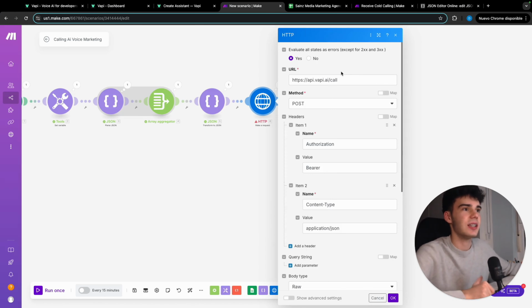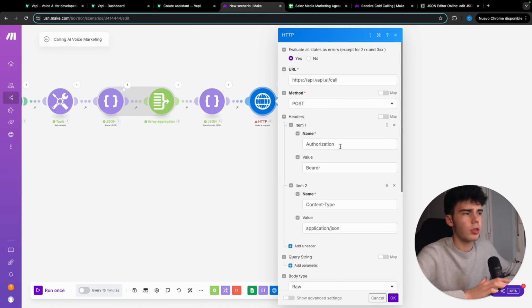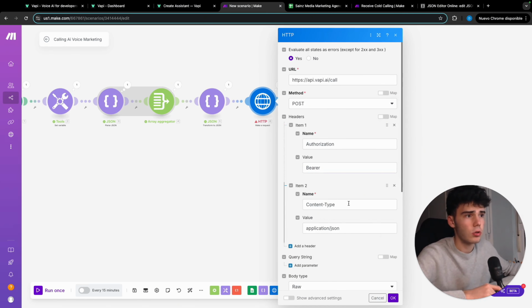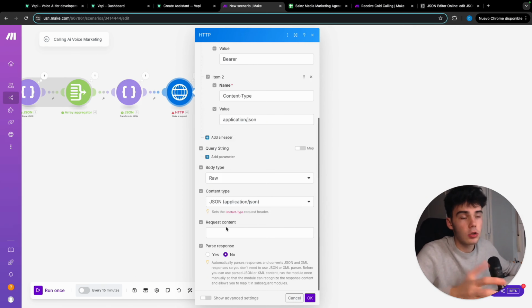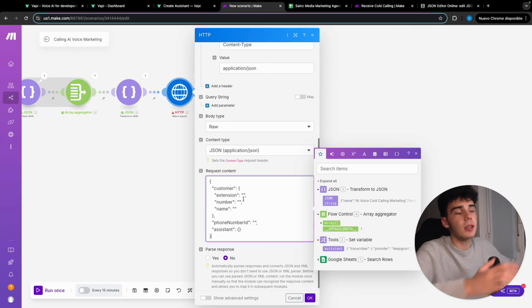We'll have to add these things. URL, you have to add this one. You can copy it from here in create call. Authorization, and then here in bearer you have to put a space and your API key, just include it. Content type application. So we're gonna paste here what we recently copied. We're gonna paste it here. In number, we're gonna include the number from the Google Sheets. In name, the name from the Google Sheets.